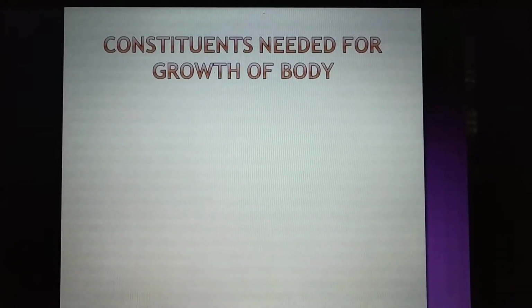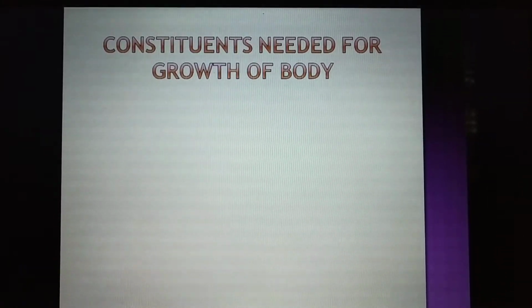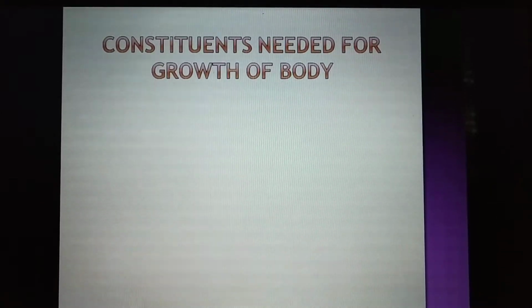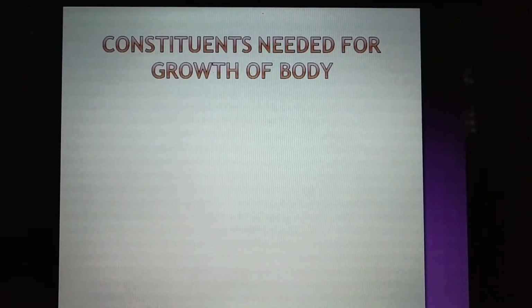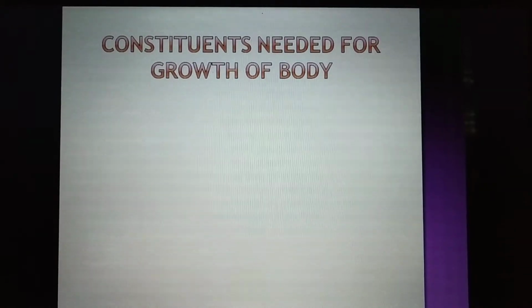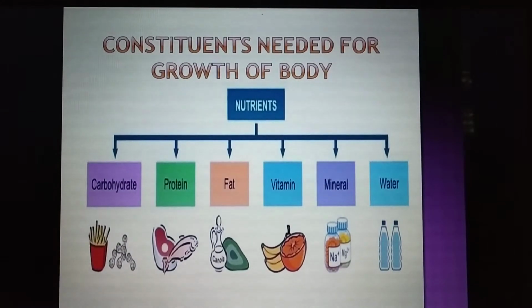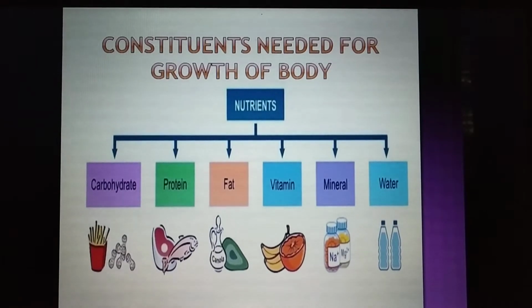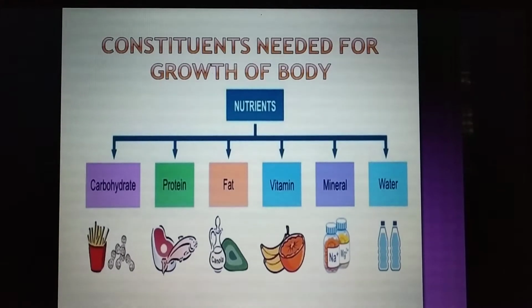Now, constituents needed for the growth of the body. If we need to grow properly, if we need to develop properly, it is very important that we eat proper food. Why do we need to eat proper food? Because we get nutrients from the food that we have studied in the previous topic: carbohydrates, protein, fats, vitamins and minerals, and of course water is also very important for the growth of the body. If these nutrients are provided to our body in proper quantities, then we grow properly.